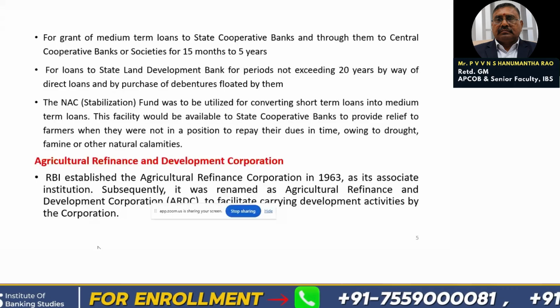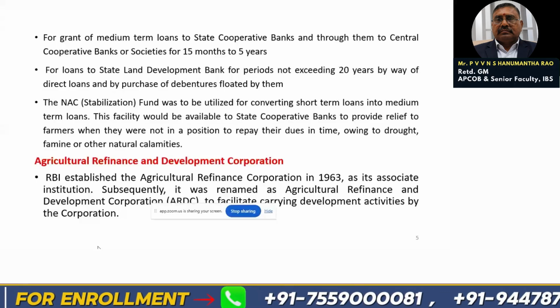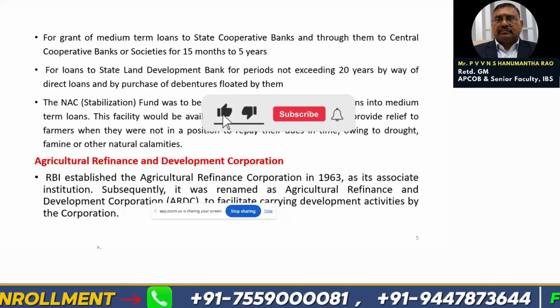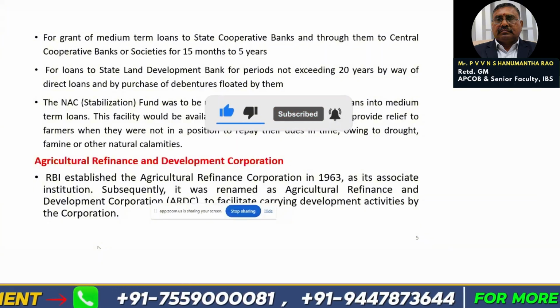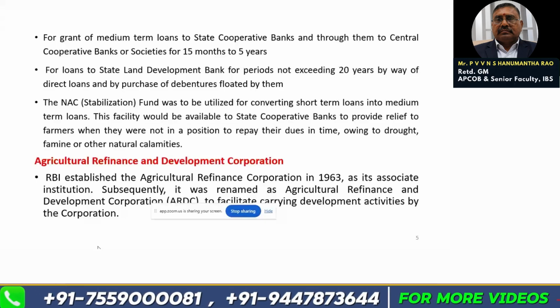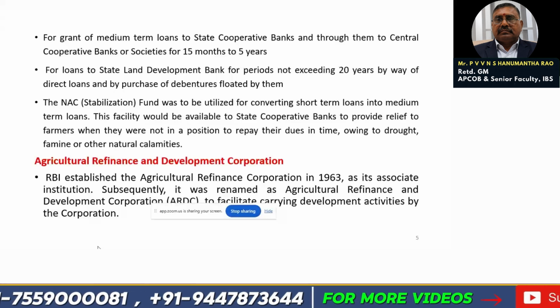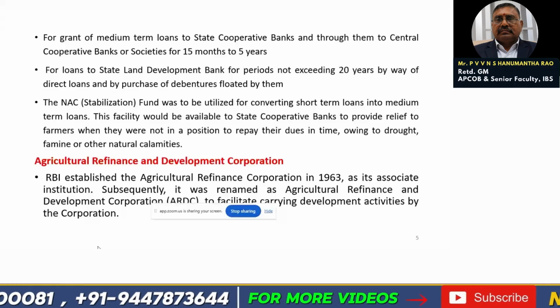The National Agricultural Credit Stabilization Fund was to be utilized for converting short-term loans into medium-term loans. This facility would be available to state governments and state cooperative banks to provide relief to farmers when they are not in a position to repay their dues in time owing to drought, famine, and other natural calamities. Friends, one purpose is there, that is medium-term conversion loans.